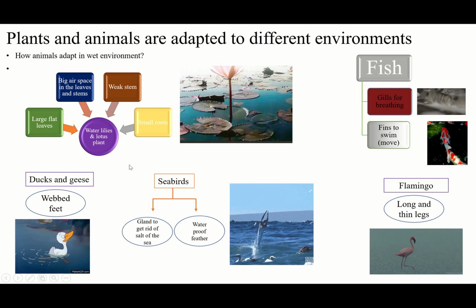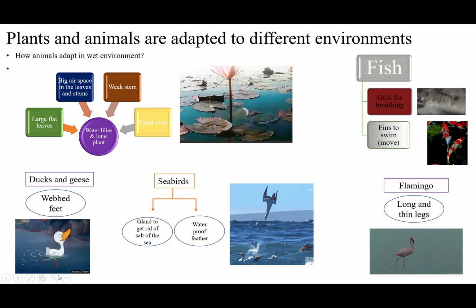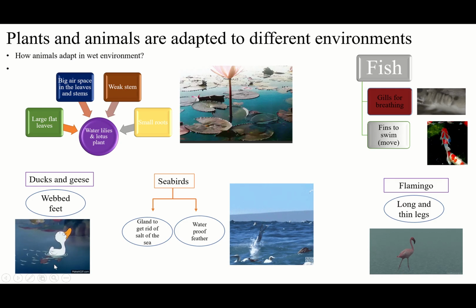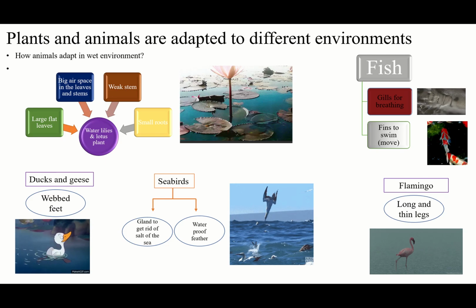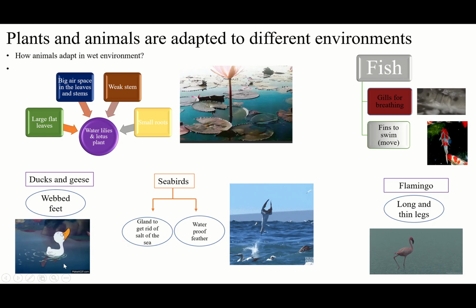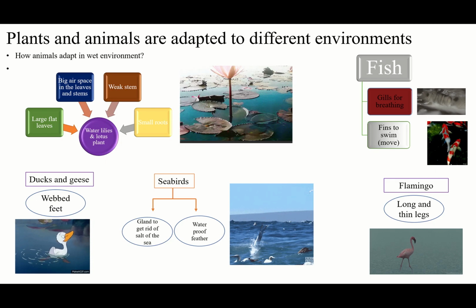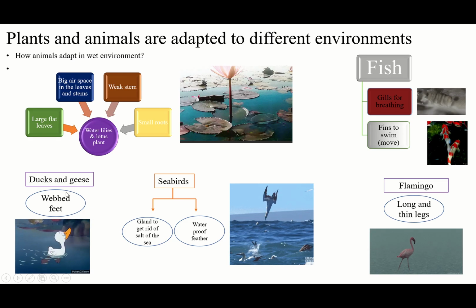What about the animals? Like we have ducks and geese. They have webbed feet. If you look at their feet here, you see it's webbed. They have fingers, but between the fingers it's blocked by their skin. It means their feet will be wide. For what? For swimming faster, for moving faster through the water. They can push more water backward. It's like being a water resistance, pushing and going forward faster.